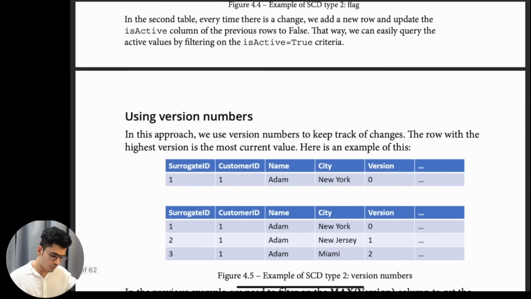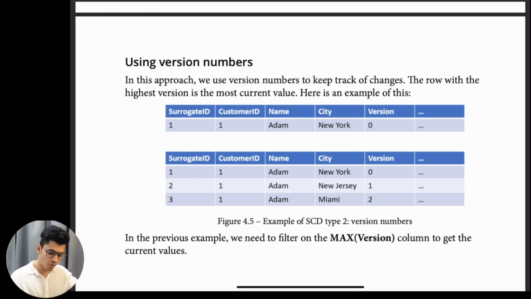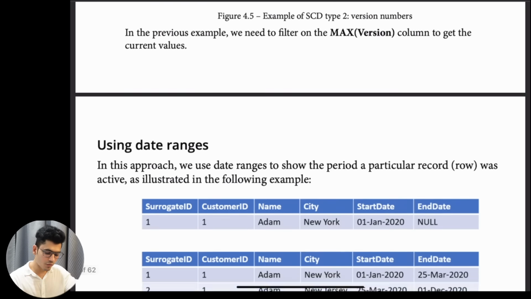There is one more approach. We can also use the version number, so we can keep track of 0, 1, 2, and we can directly get the max version to get the latest value, where the current user is living. We can use the version information. First we can use the flag, second we can use the version, and third we can also use the date. We can add a start date and end date information.